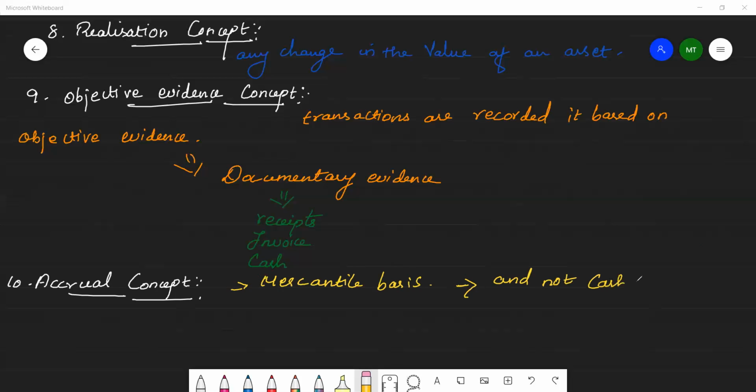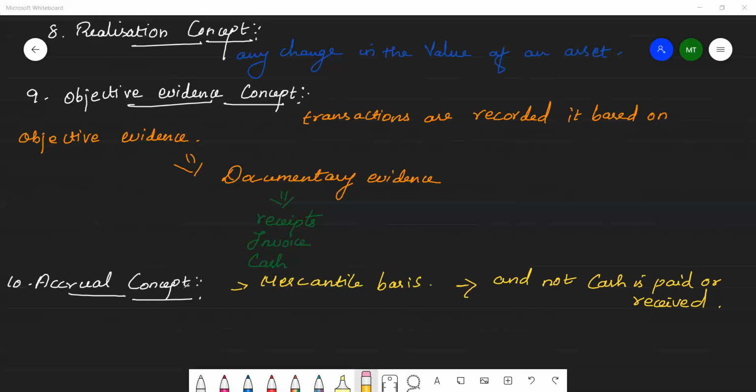Revenues are recognized when earned, the expenses are recognized when they are incurred. All expenses and revenues related to the accounting period are to be considered irrespective of whether cash is paid or received. For example, credit sales are recognized as sales though the amount has not been received immediately.